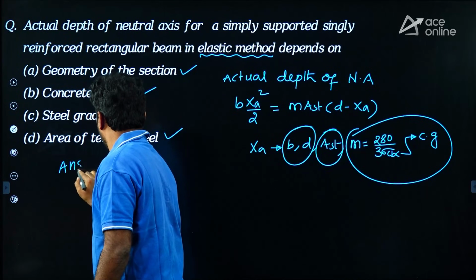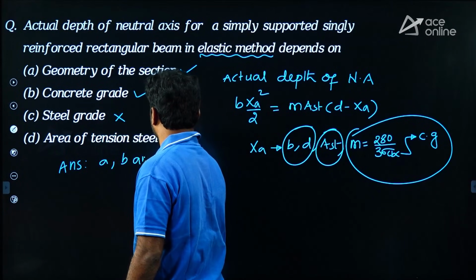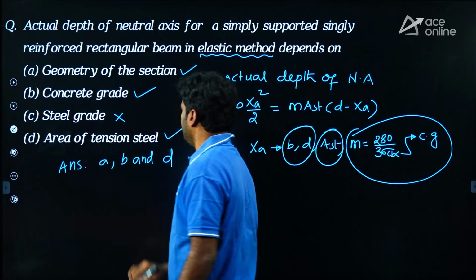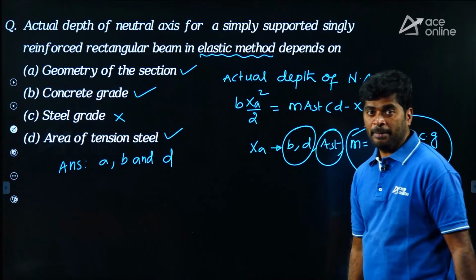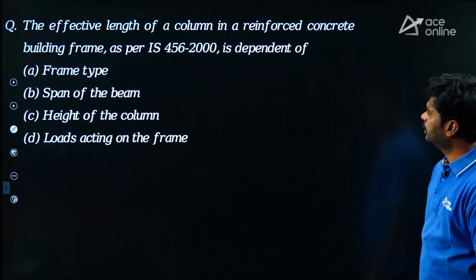Correct answer is A, B and D. A, B and D. MSQ once again, right? Okay. Then move to next question.